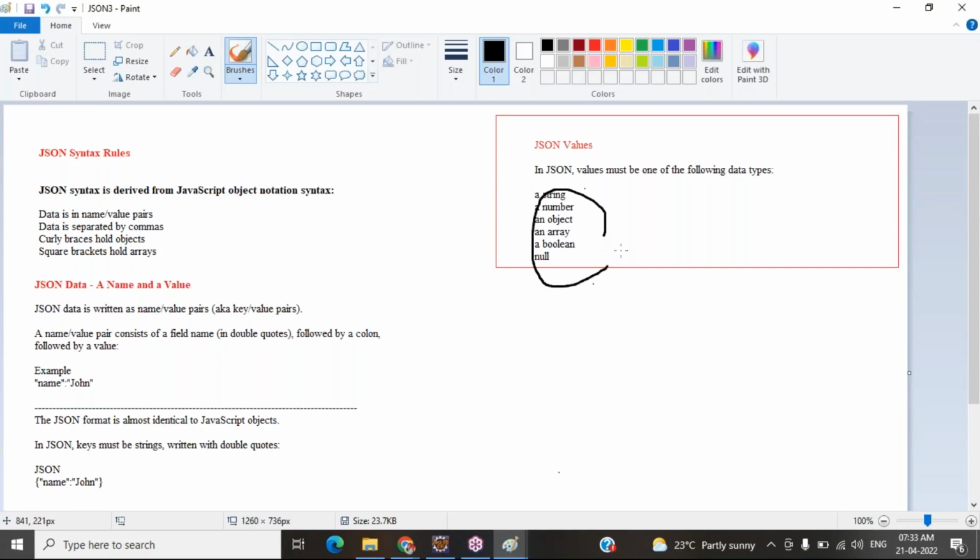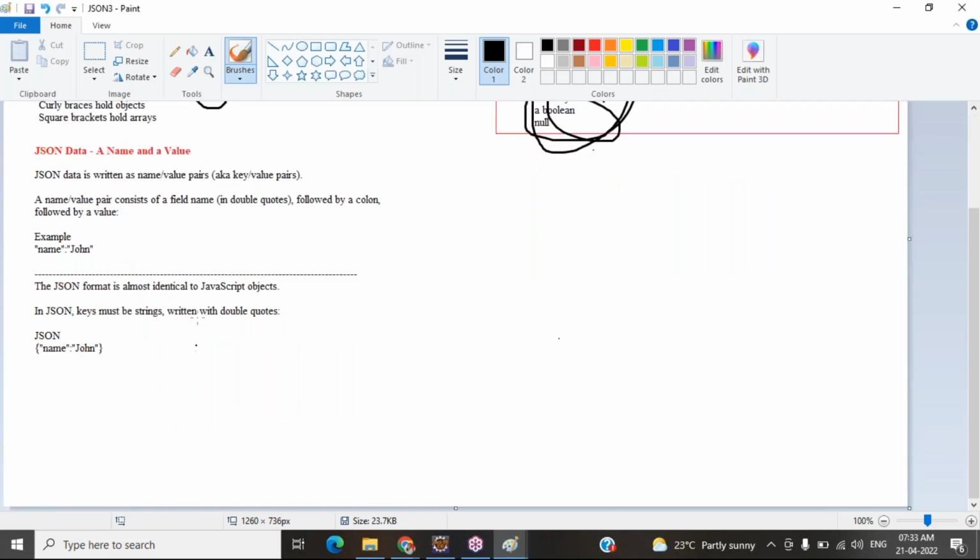So the data types applicable, and the syntax of the data. Whatever data we are taking, how we can write it, how we can hold it, and how we can separate it. This is the syntax. If you are creating an object, start with a curly brace.